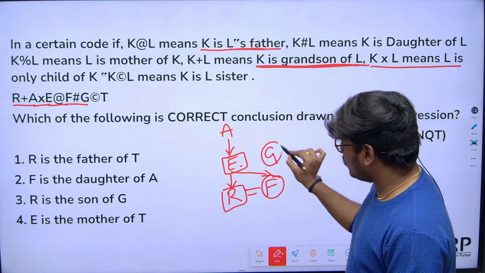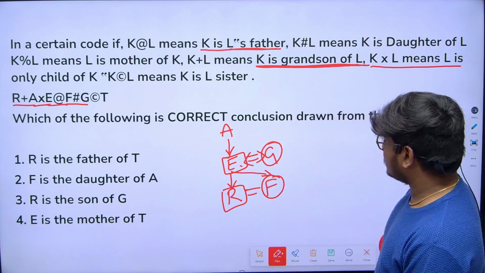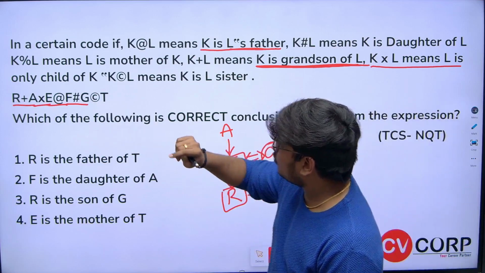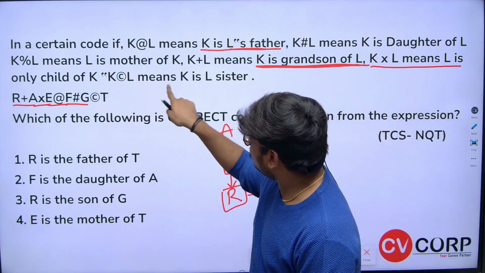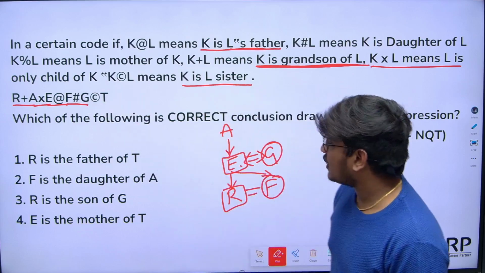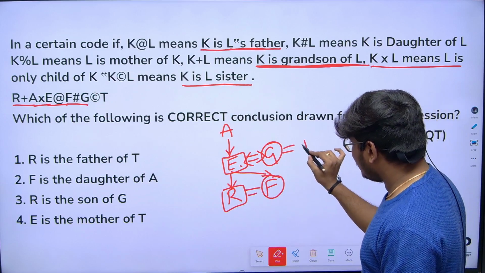So these two are couple, right? These two are couple. Next, G, here the symbol we have T. G, where is that symbol? Yeah, here we have. So means K is L's sister. G is T's sister. Okay, G is T's sister. So here G is T's sister.